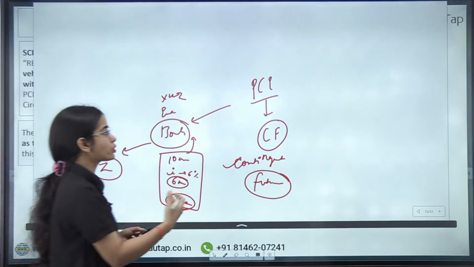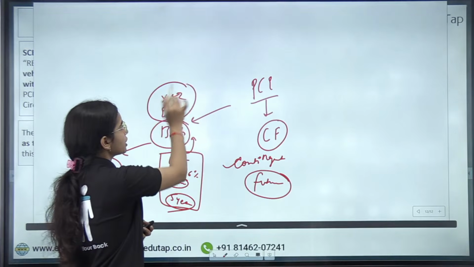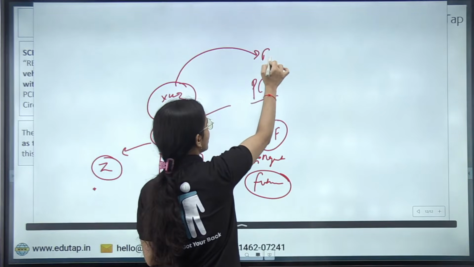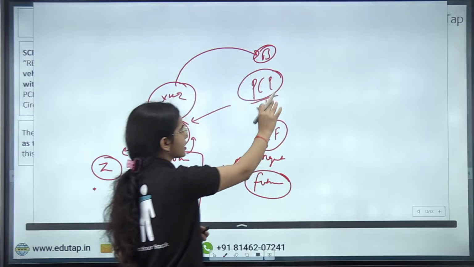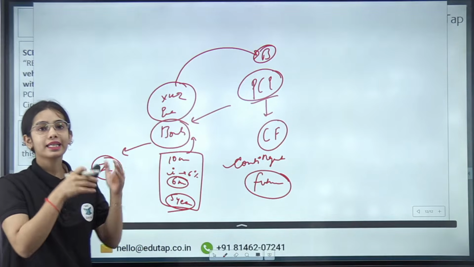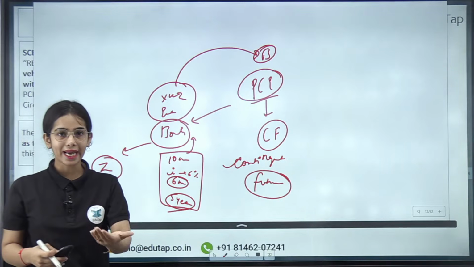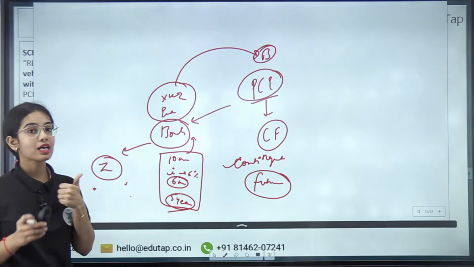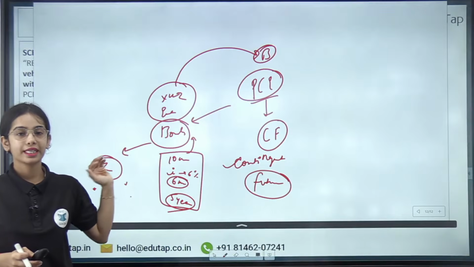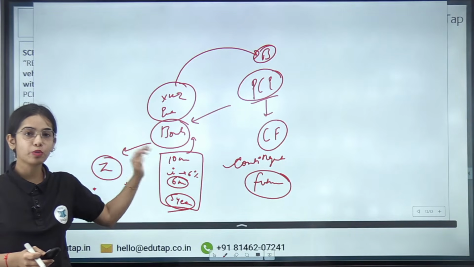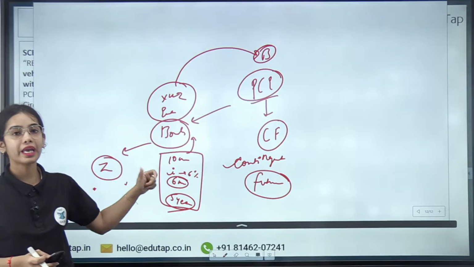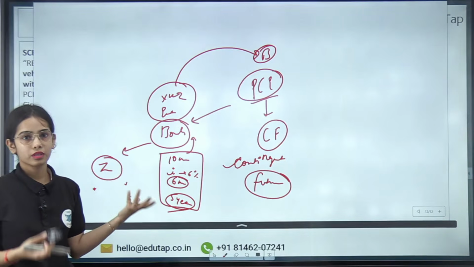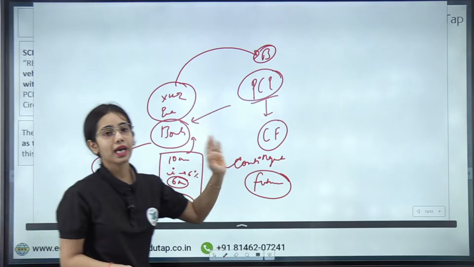That's why the entity goes to the bank before issuing the bond to take the partial credit enhancement, where the entity says that if we are not able to pay at any time, the bank will be liable to pay. Okay, the investors now have trust in this bond. That okay, if the entity is not able to pay the interest payments, or the maturity amount also, the bank will be liable to pay.